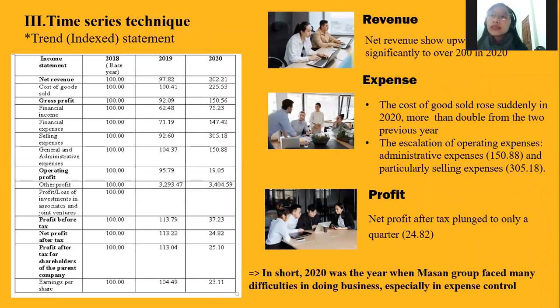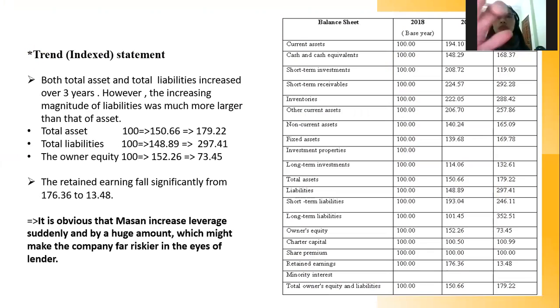We can also recognize the escalation of operating expenses, including administrative expenses and particularly selling expenses. As a result, net profit after tax plunged to only a quarter. In short, 2020 was the year when MASAN Group faced many difficulties in doing business, especially in cost control.